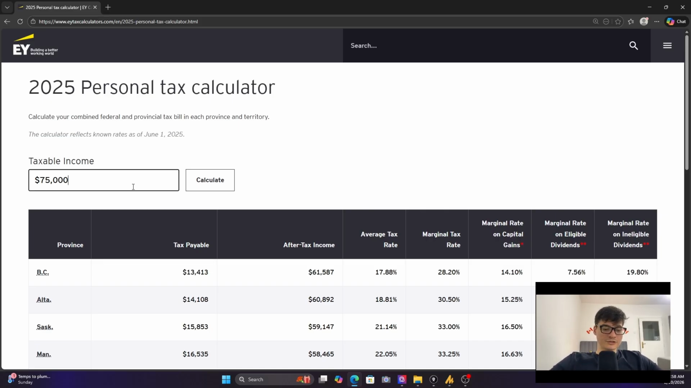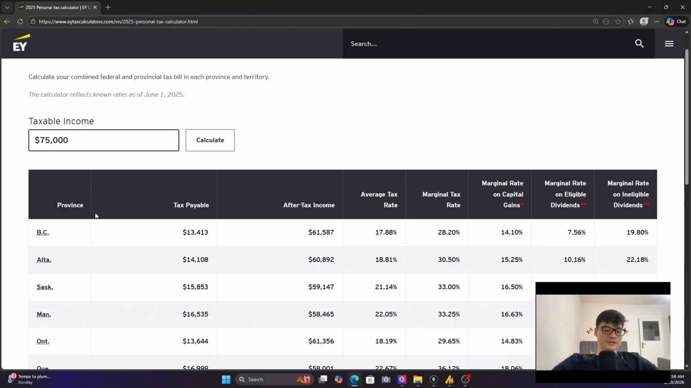So here you can see for 75,000 under BC, you have a tax payable of 13,413, which leaves you with an after-tax income of 61,587. Average tax rate of 17.8%, marginal at 28.2%. Okay, so your average tax rate is only at 17.8, but every dollar earned after 75,000 will get taxed at the marginal rate of 28.2%.